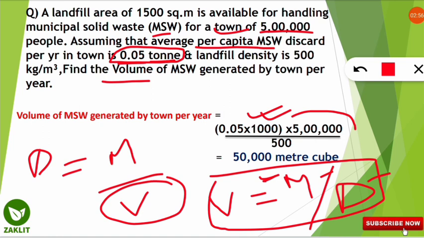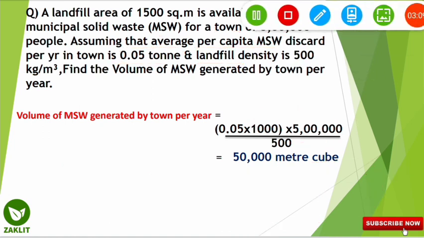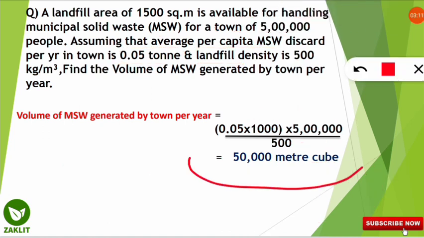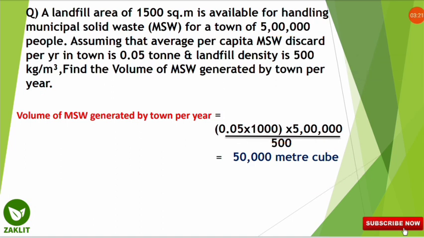Now what we have to do? We have to divide it by density. So what is the density? The density of the landfill is 500 kg per meter cube. So we have to divide it by 500, and after solving all this, we will get the value as 50,000 meter cube. So this will be the volume of municipal solid waste generated by this town per year with these 5 lakh people. I hope you are able to understand. Very simple, density is equal to mass by volume formula. Let's move to the next question.